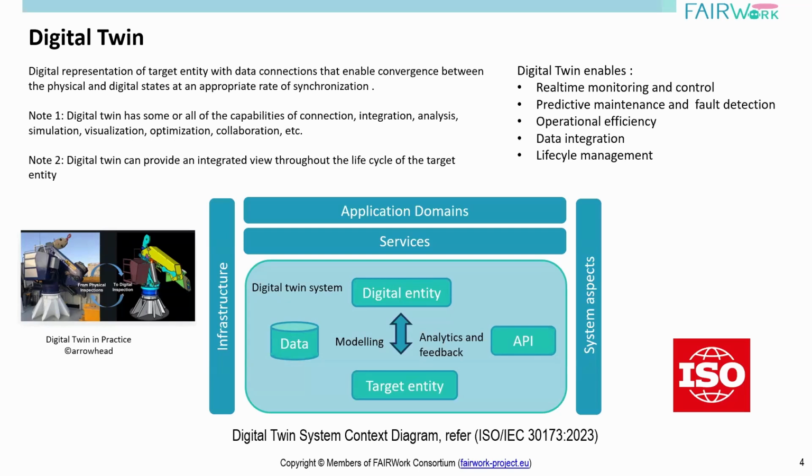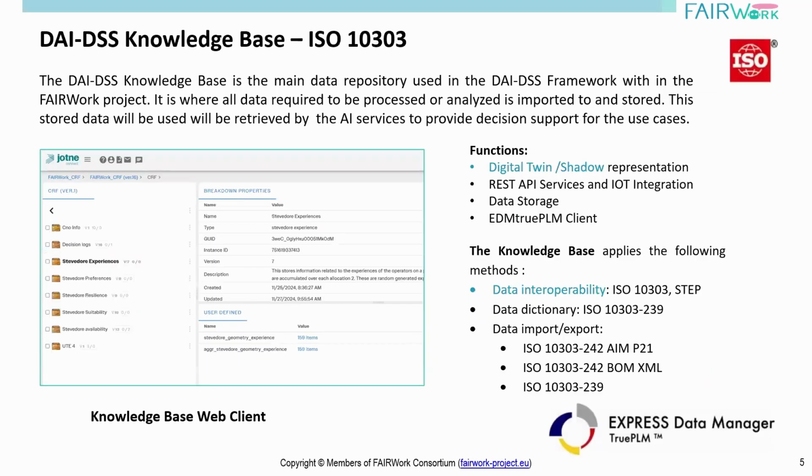Before that, as I told you, in this project we are using the DAI-DSS knowledge base, which is based upon this standard 10303 repository. This is the primary storage solution that is being utilized in our FAIRWork project. In this standard based storage solution we can store all the relevant data that is needed within this FAIRWork project for providing decision support, as AI algorithms themselves need some data to make decisions. So we use this repository for providing decisions.